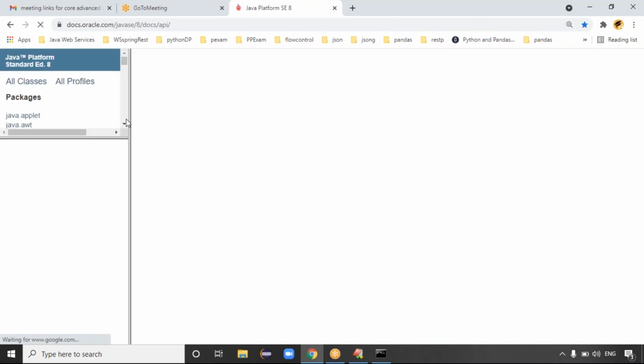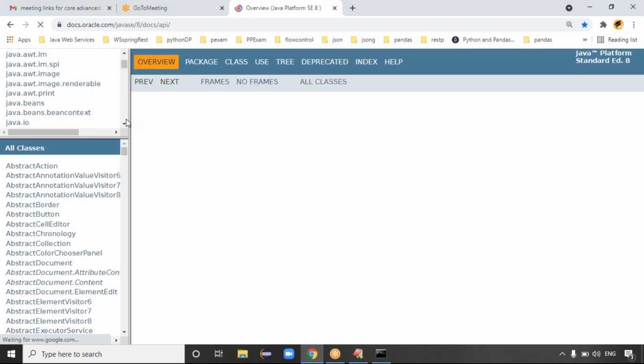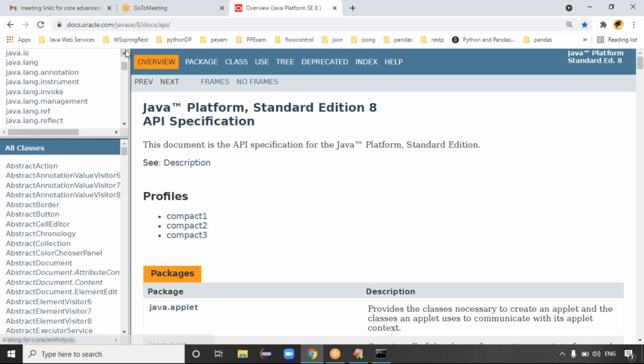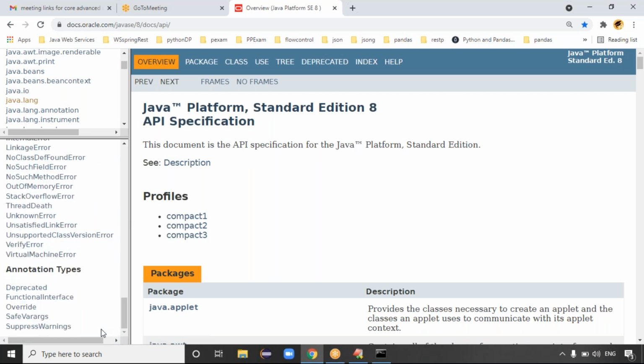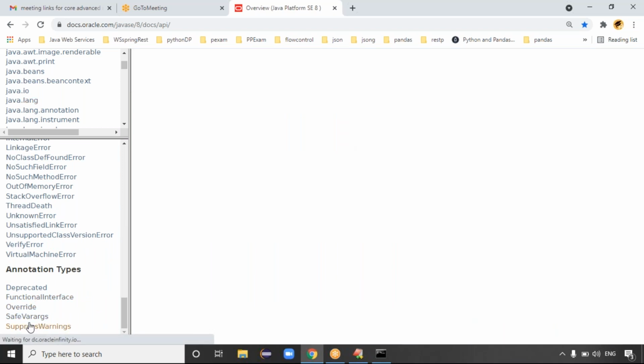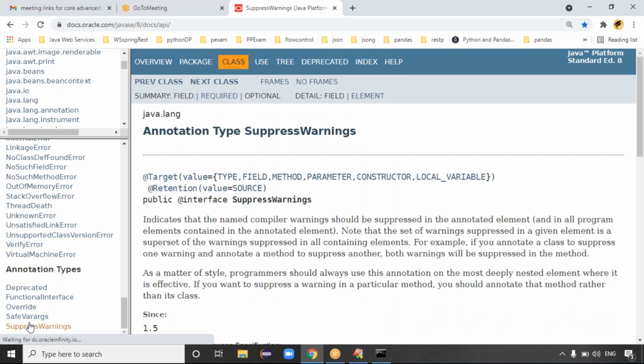In the Java 8 API documentation, the annotations belong to the java.lang package. Just click on this java.lang package and move to the annotation part at the last. We're discussing the SuppressWarnings annotation.